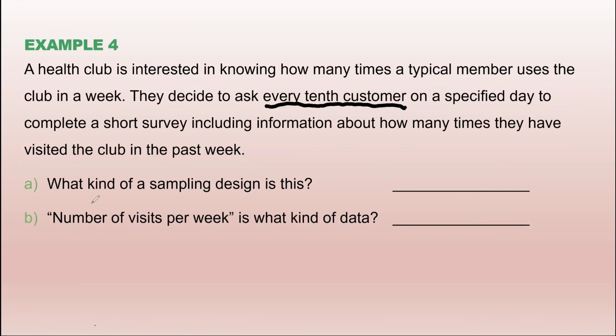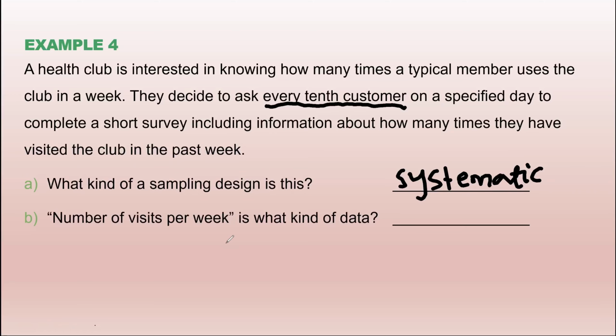So here we have the question to answer. What kind of sampling design is this? You already said, systematic sampling. And then the second part is number of visits per week. After you collect the data, you will get the number of visits per week. It can be 5 visits, 6 visits, 7 visits, and so on. You cannot have a decimal number of visits. I visited the club 2.5 times. Have you ever heard that?